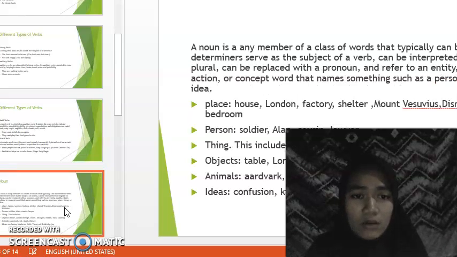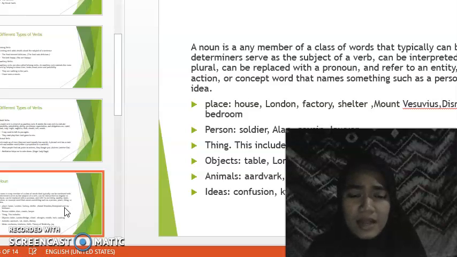And then noun. We talk about noun. A noun is any member of a class of words that typically can be combined with determiners, serve as the subject of verbs, can be interpreted as singular or plural, can be replaced with a pronoun, and refer to an entity, quality, state, action, or concept. A word that names something such as a person, place, thing, or idea.